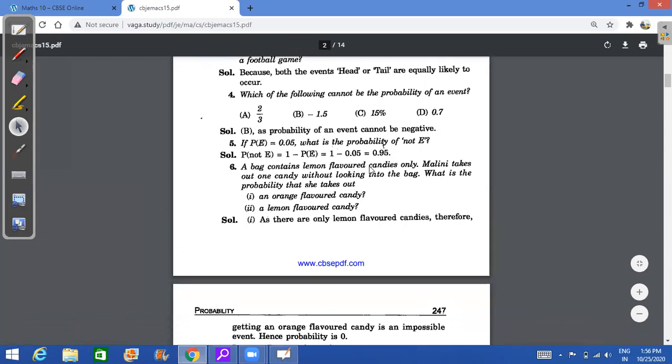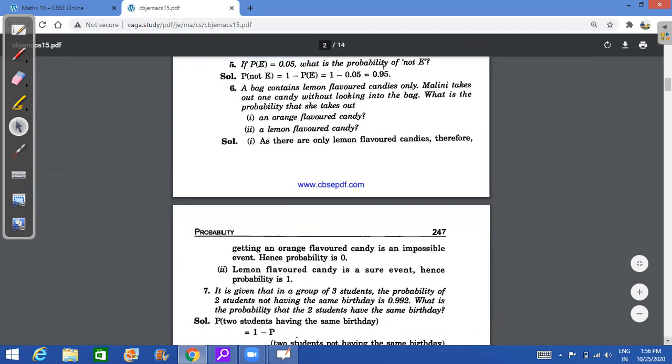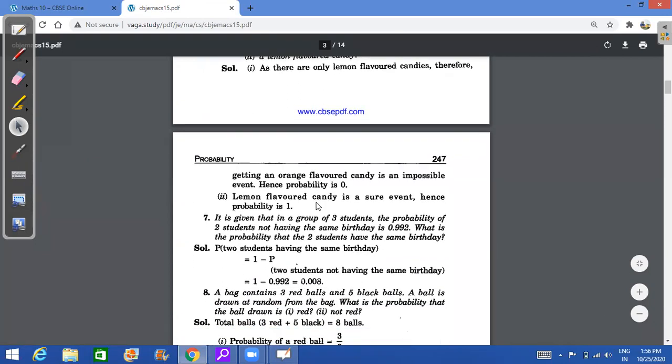A bag contains lemon flavored candies. Malini takes one candy without looking into the bag. What is the probability that she takes orange? Now see, the bag has only lemon, so orange cannot come. It's an impossible event. So probability of orange will be 0, and surely you are going to get lemon flavor, so that probability is 1. So answers are 0 and 1 because it's a sure event.